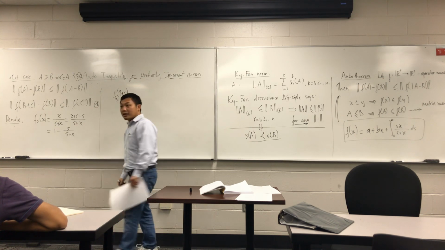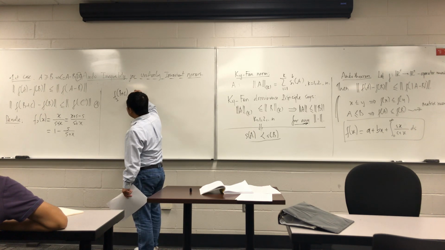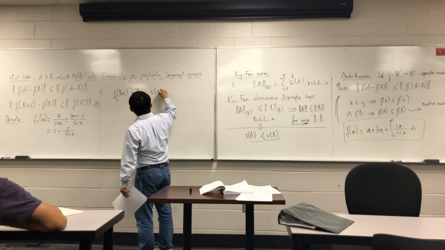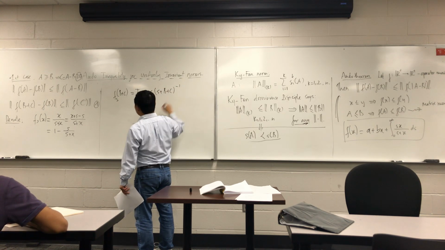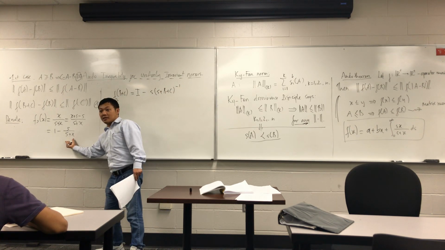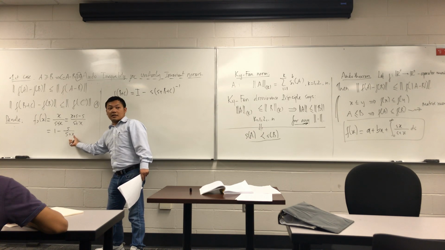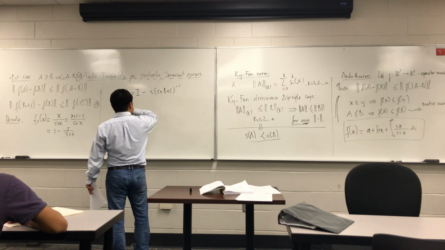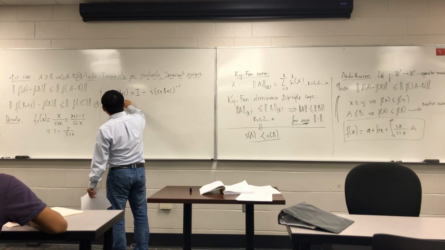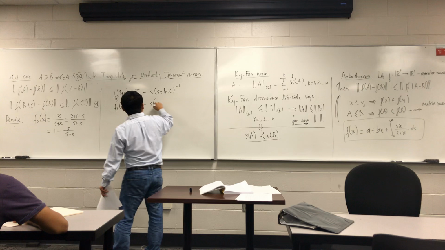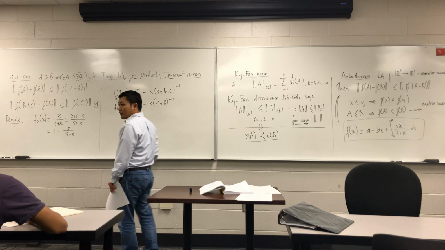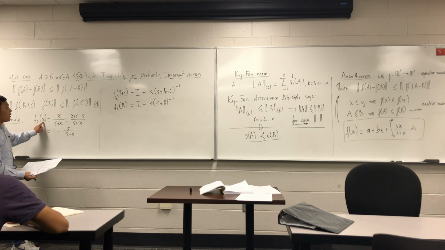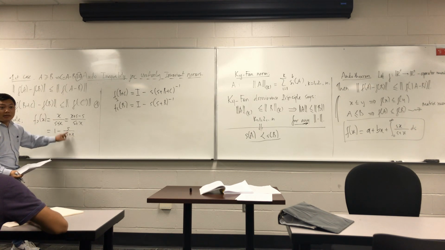That is the identity minus (s plus b plus c) to the power minus 1, because we take the inverse here. And f_s(b) equals I minus (s plus b) to the power minus 1. I just plug b plus c in instead of x.